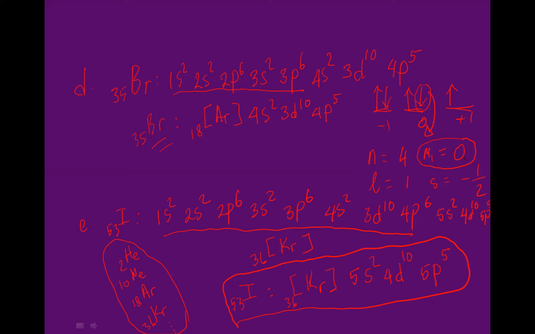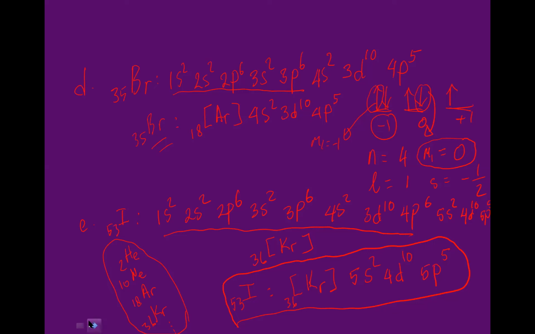So that's why ML is 0. If I'm asking you this electron, what is its ML? -1. Look at the number under the orbital, so that's why the electron's ML will be -1. So you're going to look at the number under the orbital.